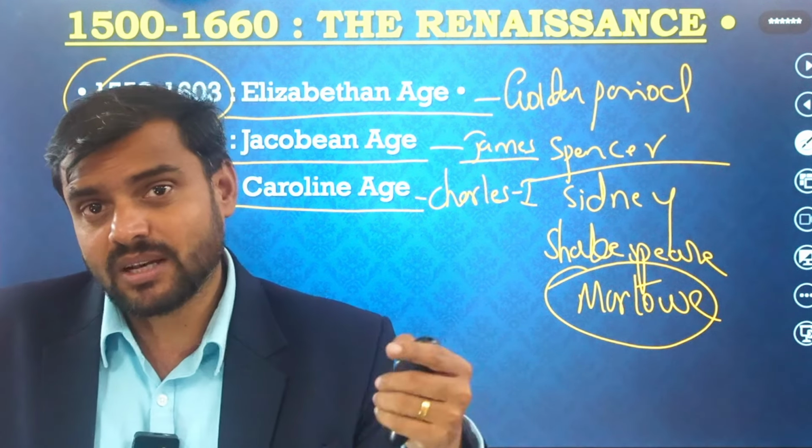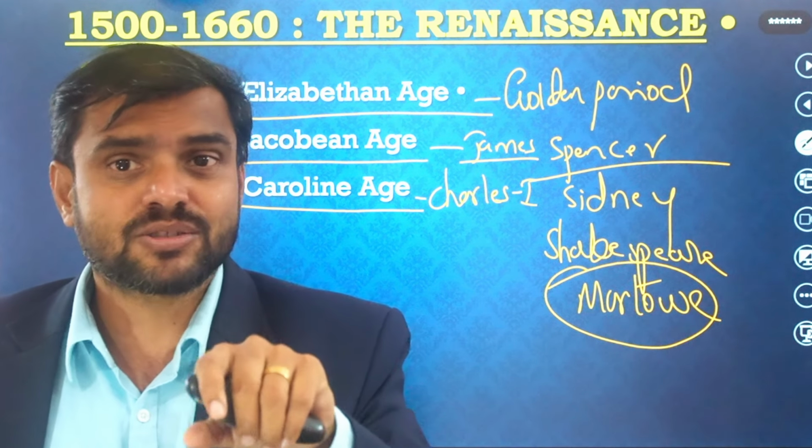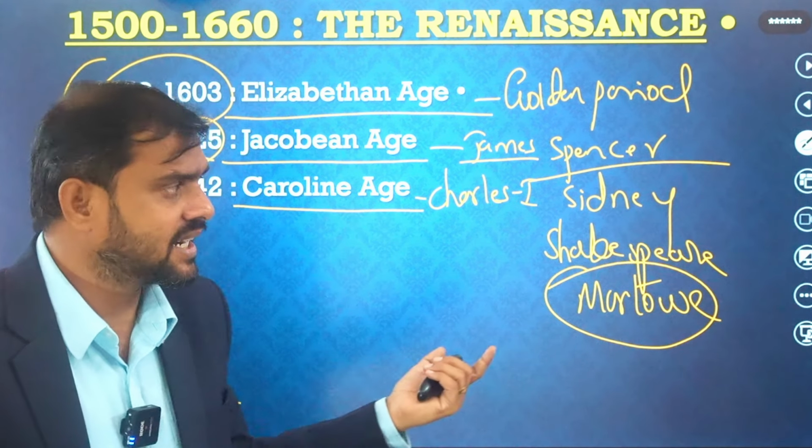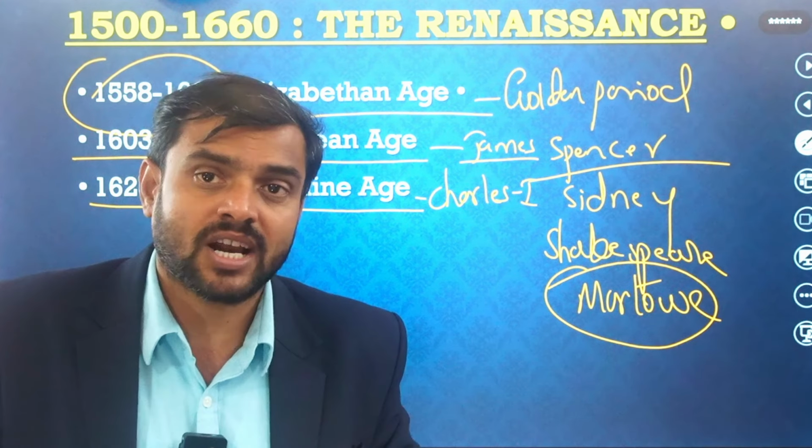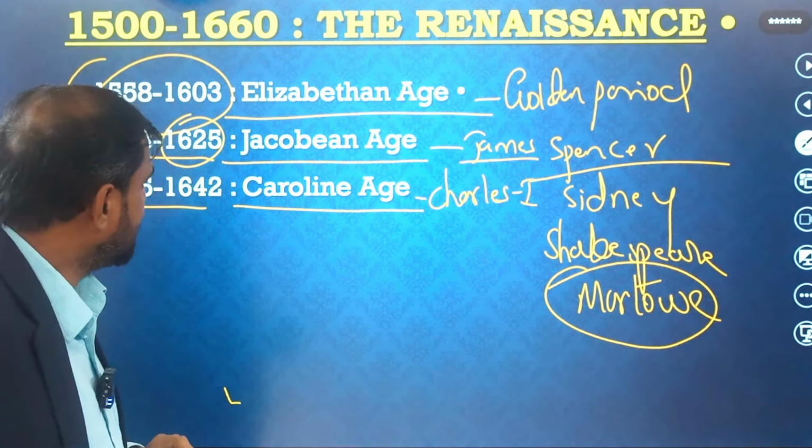Even metaphysical poetry, Abraham Cowley and some other writers were also part of this period. They are called Cavalier writers. So these 3 periods are very important in the Renaissance movement. The Renaissance started in the 15th century, but how literature developed afterwards, we have seen in these periods only.